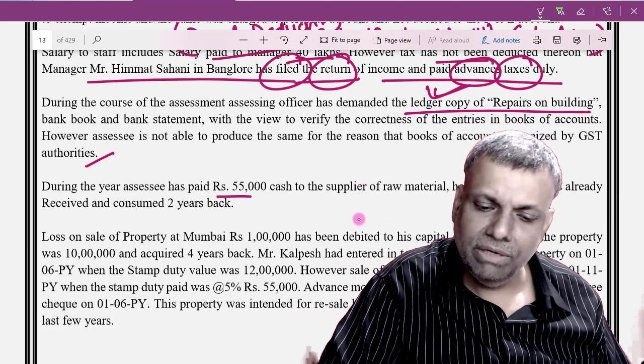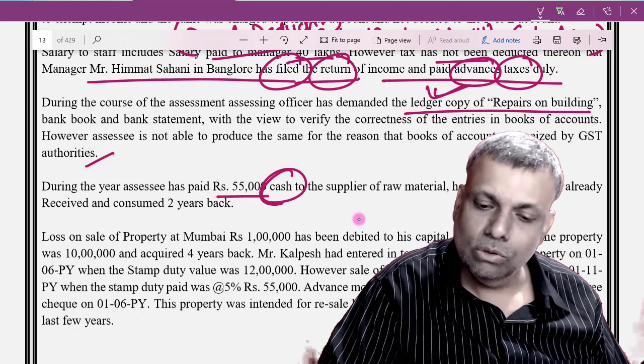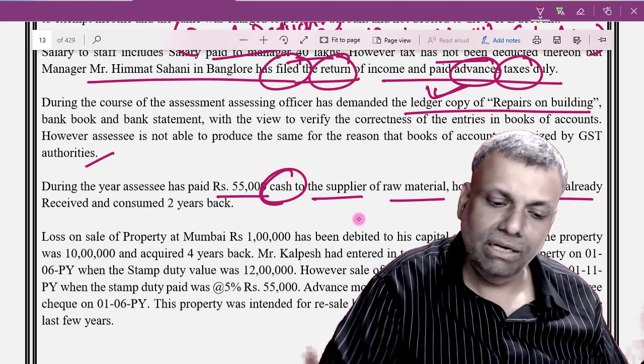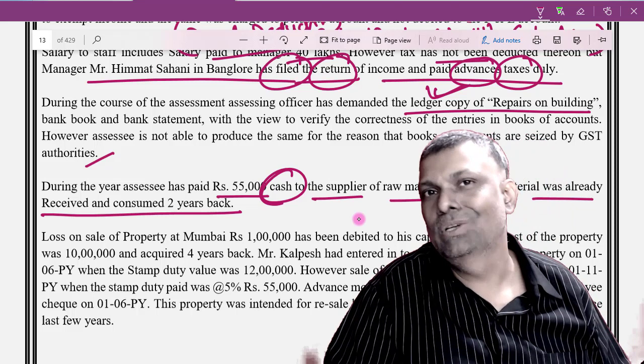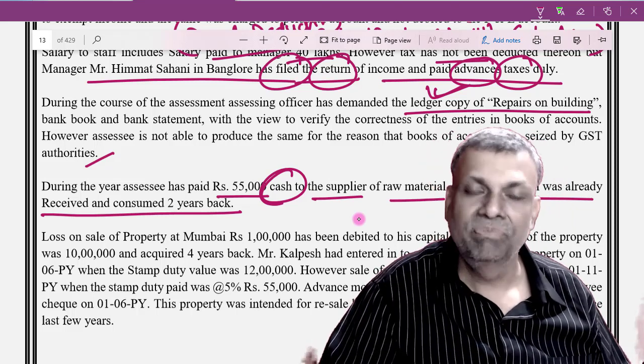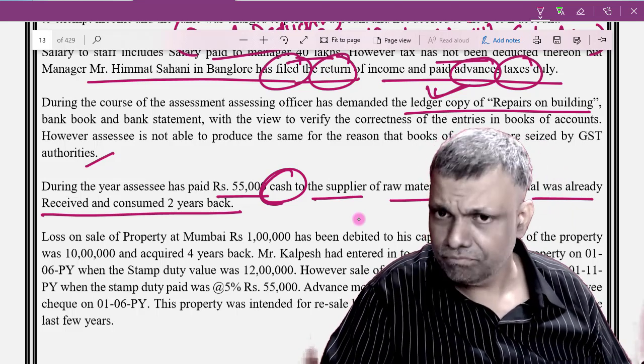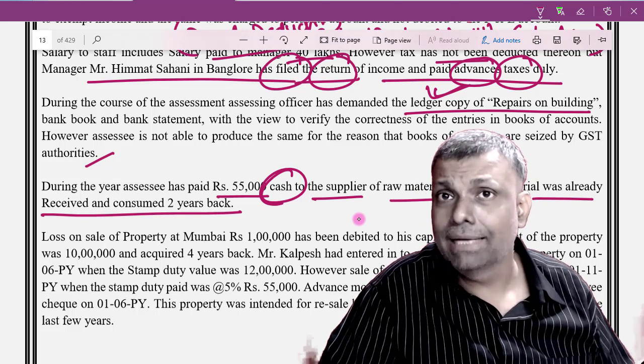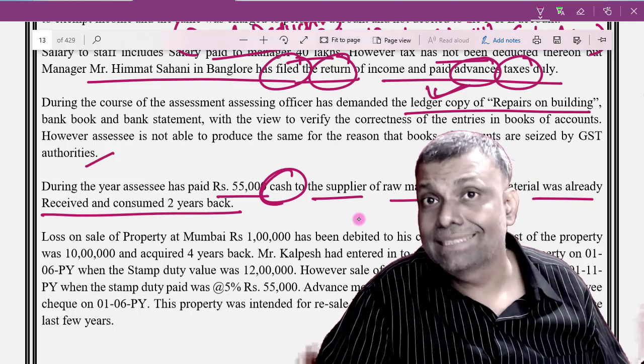Next. During the year, the assessee has paid 55,000 in cash to a supplier of raw material. However, the material was already received and consumed 2 years back. Beautiful. I already explained that to you some time back, that any such cash expenditure.